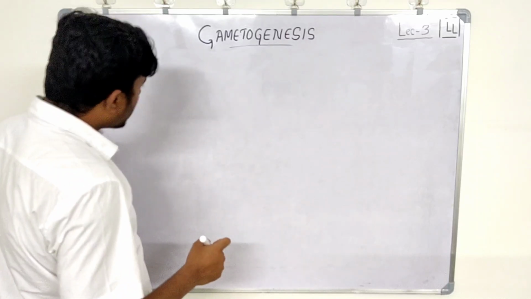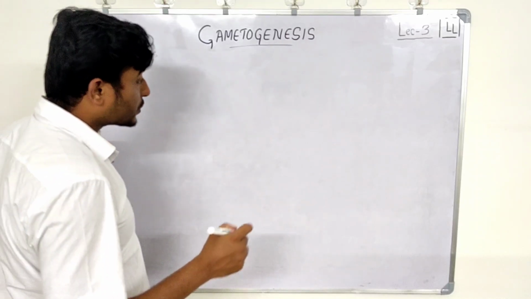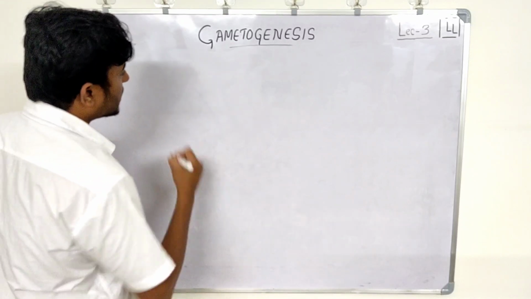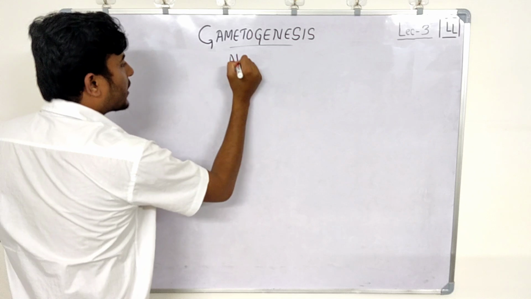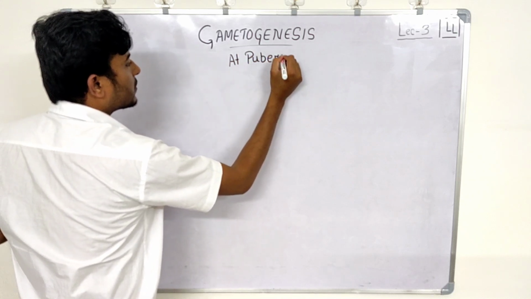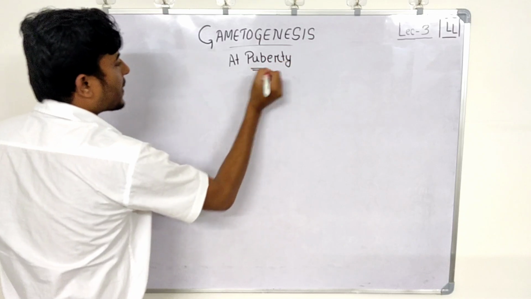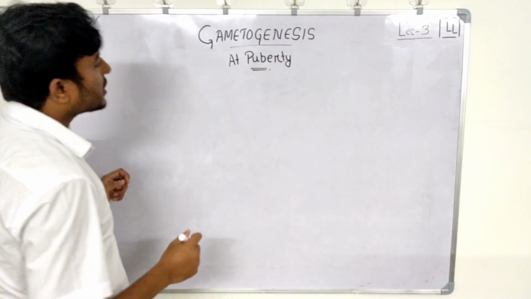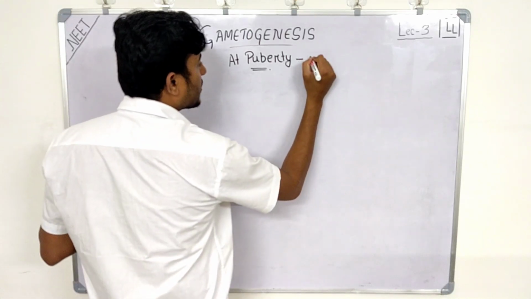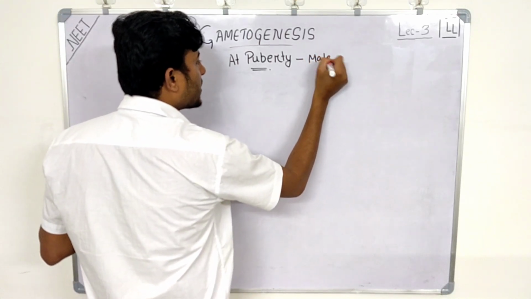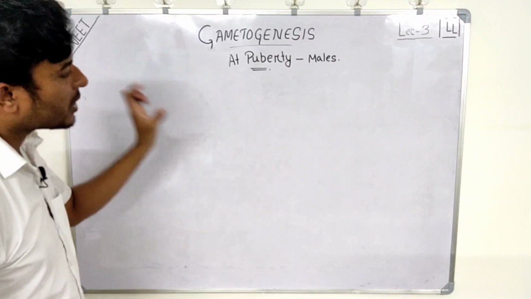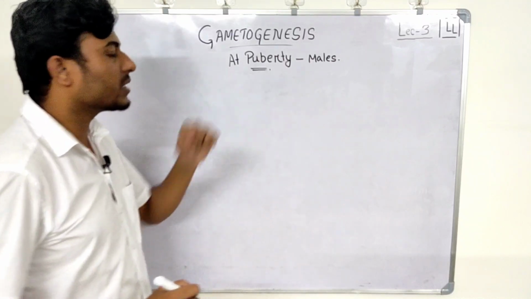So the process of spermatogenesis starts at the age of puberty. So in males, spermatogenesis starts at puberty. Females are different.